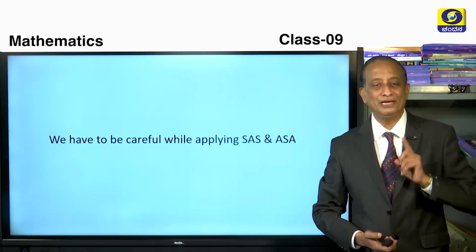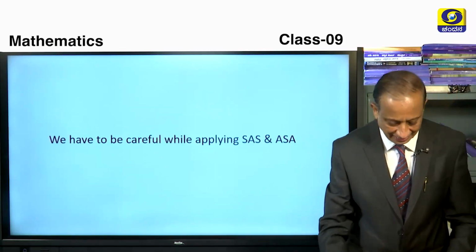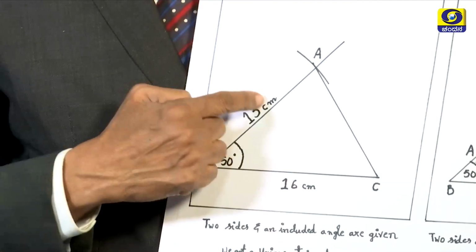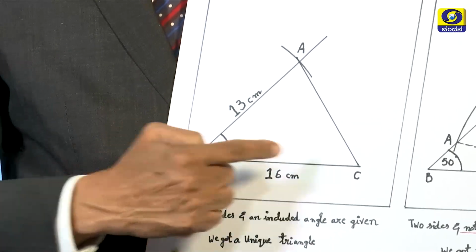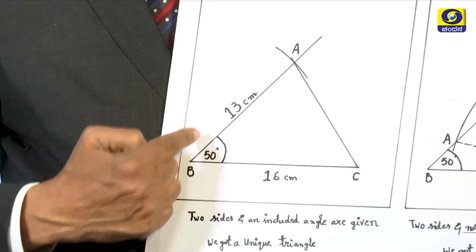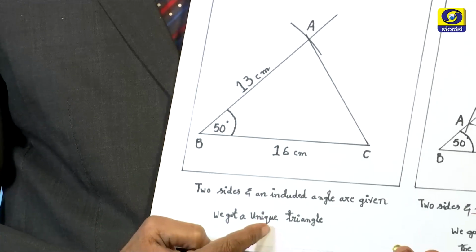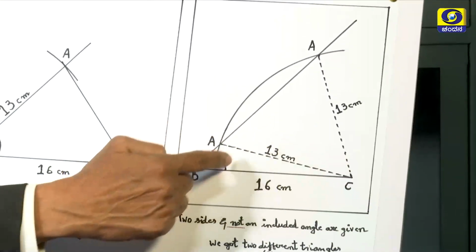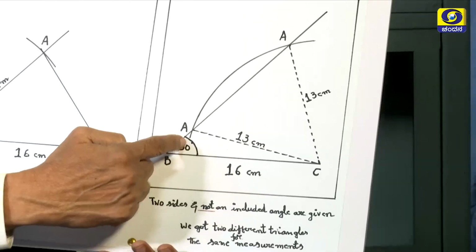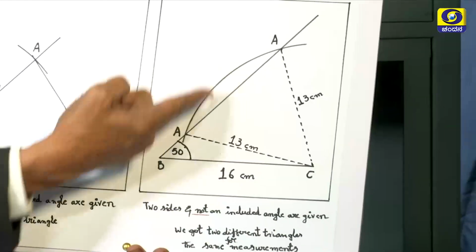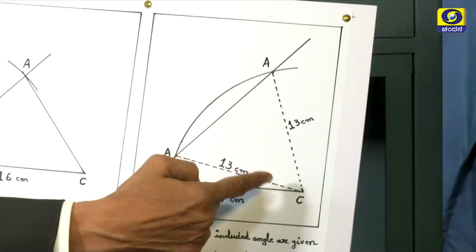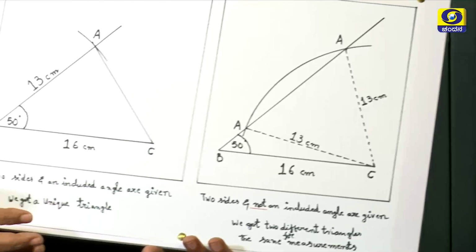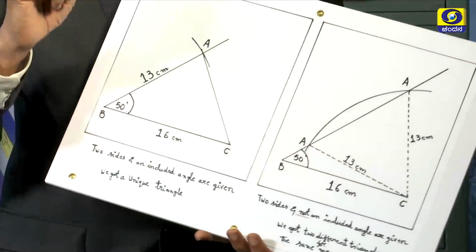We have to be very, very careful while applying SAS and ASA. Here, two sides and an included angle are given. So, we got one and only one triangle, that is called a unique triangle. Whereas here, two sides, that is base and this side, and not an included angle are given. So, we got two different triangles. One is a small one and the other one is a bigger one, for the same measurements. So, we have to be very, very careful in SAS.